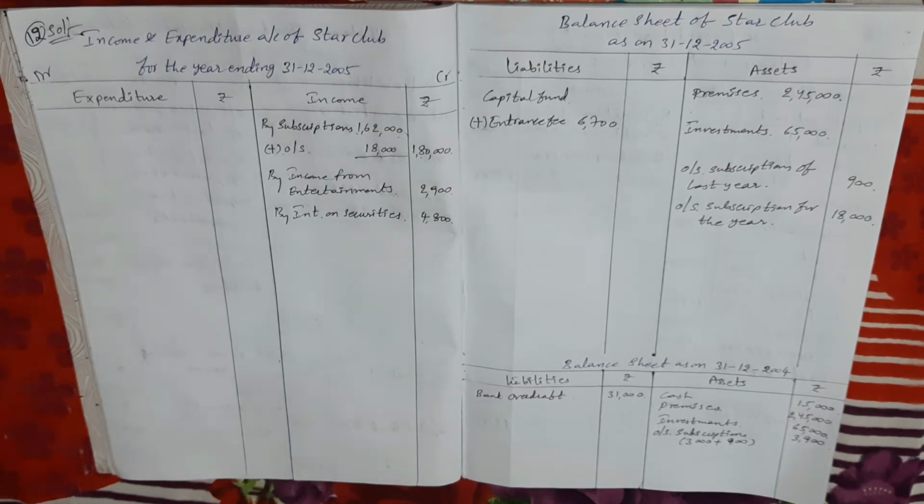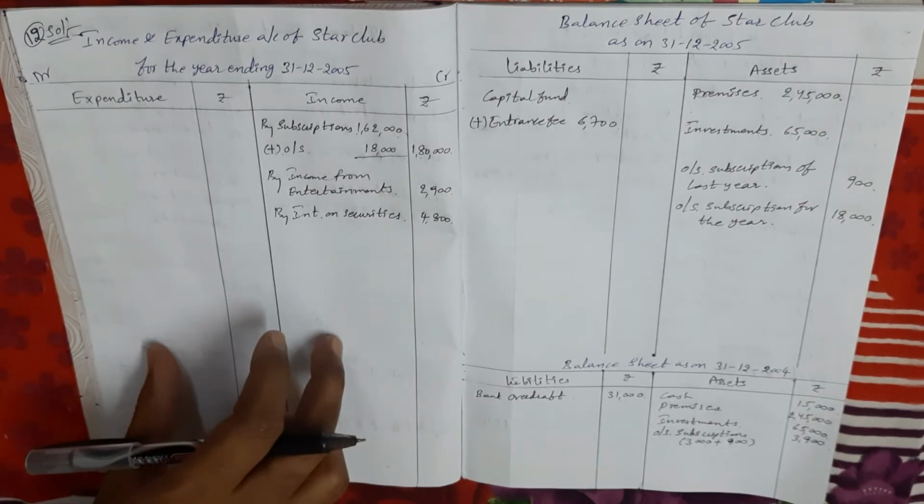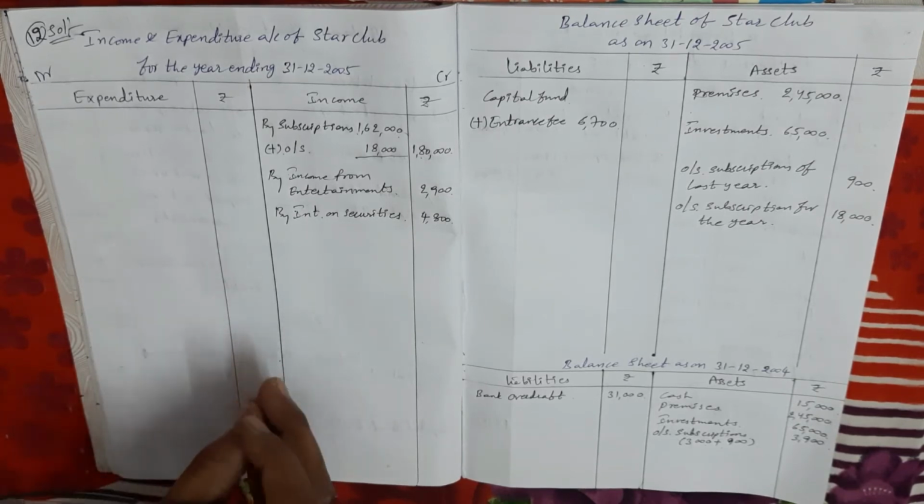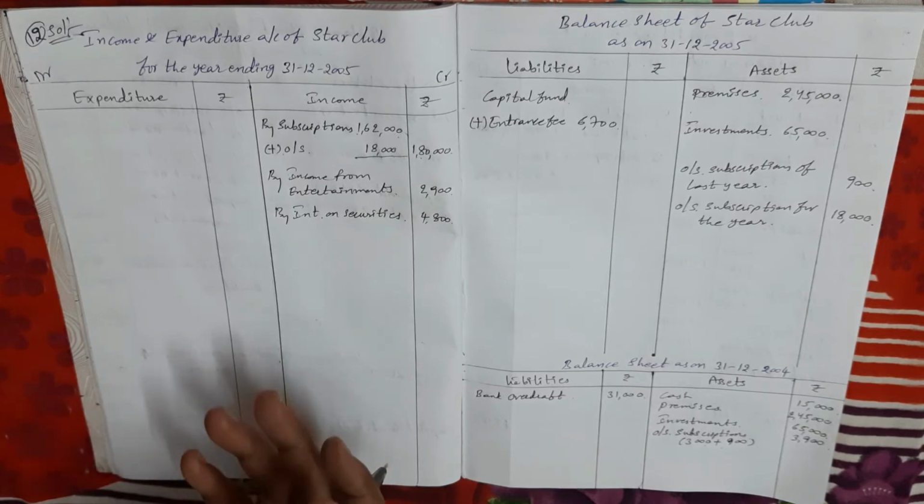Next, sale proceeds of old shares. My dears, here the sale proceeds of old shares, 1,200 rupees, is given in the receipts and payments account, debit side. But that asset's actual book value is not given in the problem. Suppose the book value is given, then we compare the sale value with the book value. If the sale value is more, we get a profit; if the sale value is less, we get a loss. That profit or loss amount we record in the income and expenditure account. But to find out the profit or loss we need the sale value and book value. But in this problem only the sale value is given.